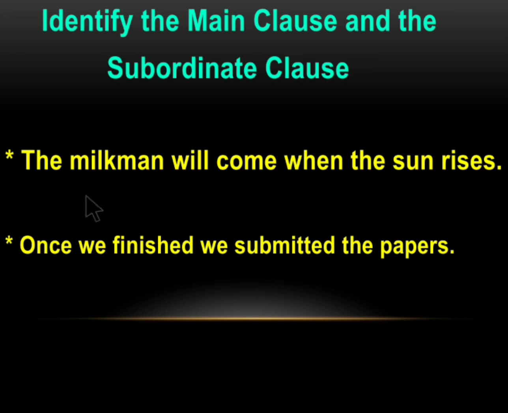Shall we discuss the answers? The milkman will come when the sun rises. So the milkman will come is the part which gives the complete meaning by itself. So this is the main clause. When the sun rises depends on the main clause to give a complete meaning. So this is the dependent clause or the subordinate clause.